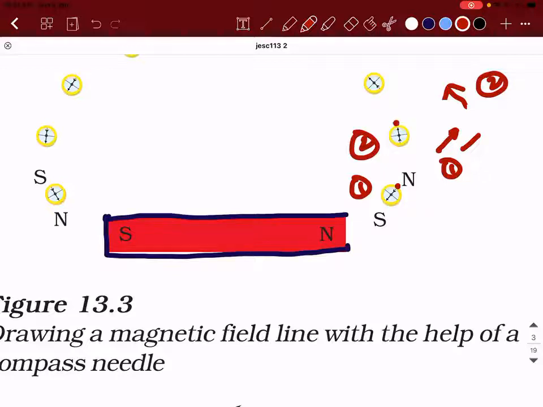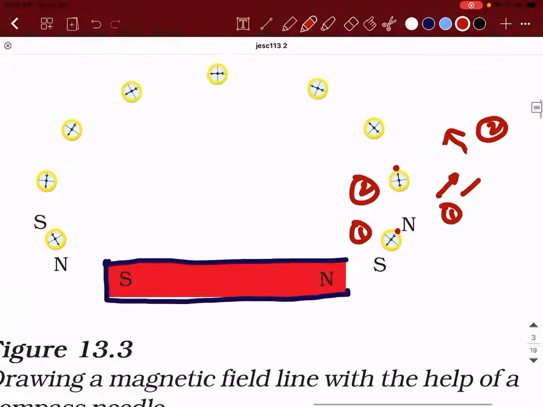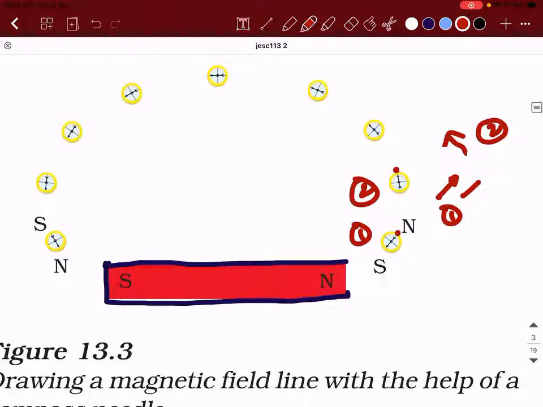Now mark this point. Now what you need to do after you have marked, take the compass, move it to the third position. When you move it to the third position, you can observe that the deflection is even more. So mark this as the third point. Fourth position, somewhat here. Fifth position, here. Sixth, seventh, eighth, ninth. So as you come closer to the south pole, you can observe that the north pole will completely come towards the south pole. That is what is happening here. See here north pole, here you have south pole. I hope you're able to understand, right? I hope I'm clear with this point.